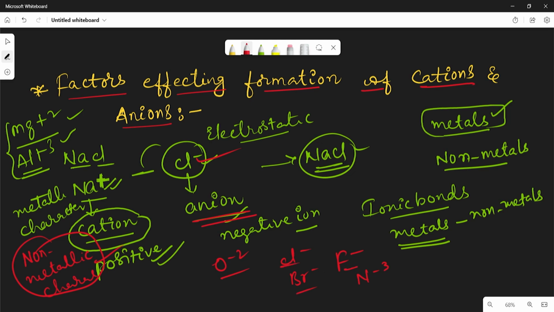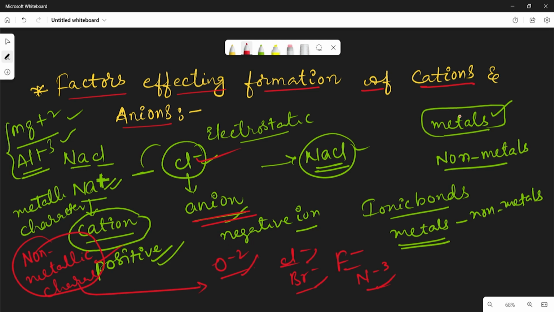All these are called anions because they try to gain electrons from the cations. So this nature is called non-metallic nature. Non-metallic nature means they try to gain electrons to get the octet configuration only.